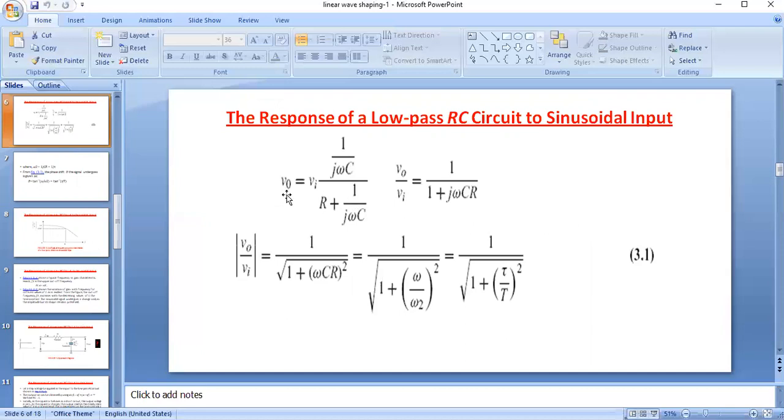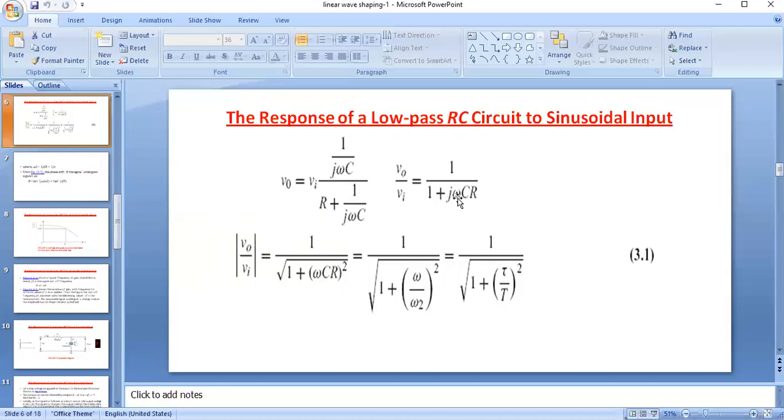From this, V naught by VI is equal to 1 by 1 plus j omega RC. After taking the LCM, the numerator and denominator terms cancel. So we have V naught by VI equal to 1 by 1 plus j omega RC.